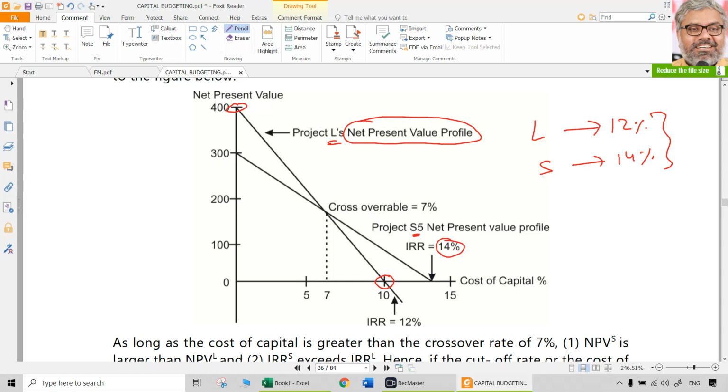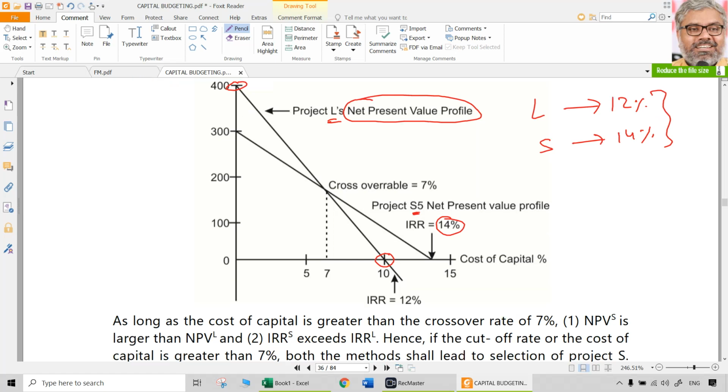So if you say S is better than L, straight away we cannot say that. That depends upon the situations also. Project S is above L only after the crossover rate of 7% has happened.